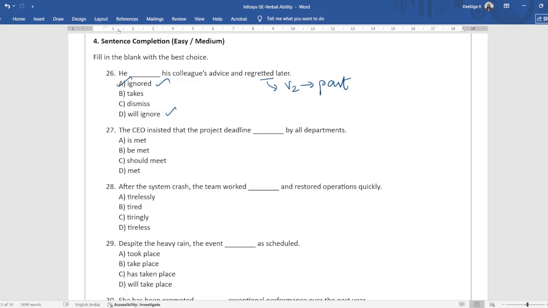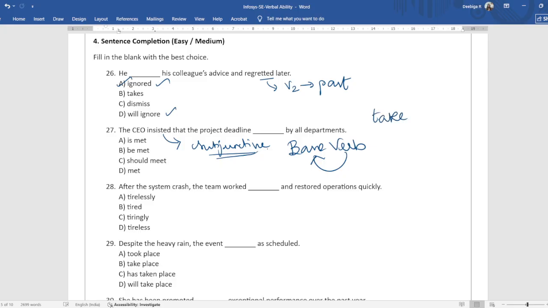Okay. The CEO insisted that the project deadline dash by all departments. Here I'm talking about the insisted part. This is a subjunctive mood. Subjunctive mood means when you're talking about insisting, suggesting, advising. So when you see the word insisted, suggested, recommended, advised, that is subjunctive, and the verb should be in its base form.